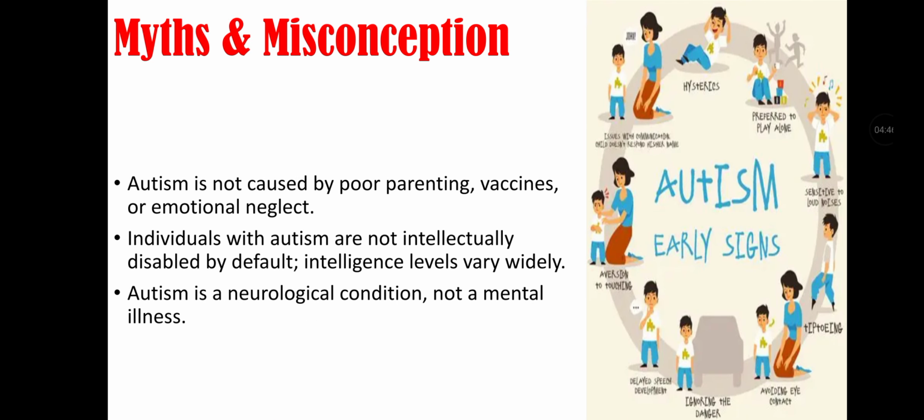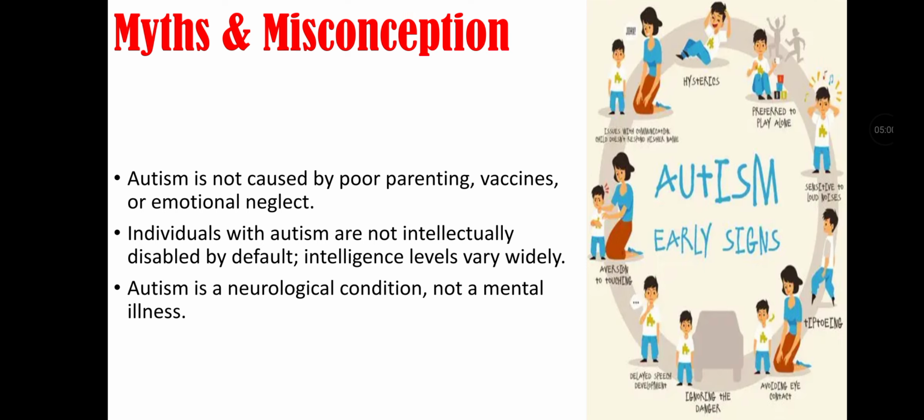Myths and misconceptions about autism. Autism is not caused by poor parenting, vaccines, or emotional neglect. Individuals with autism are not intellectually disabled by default; intelligence levels vary widely. Autism is a neurological condition, not a mental illness.